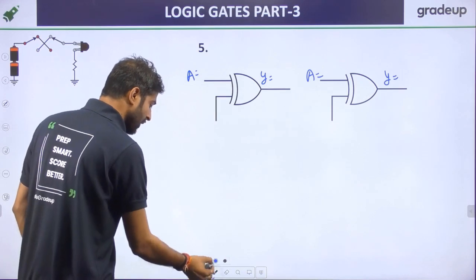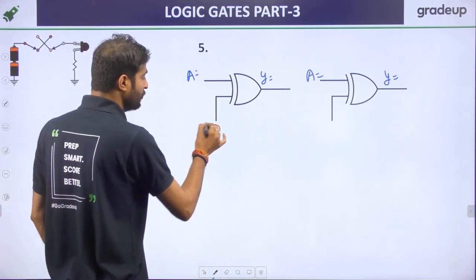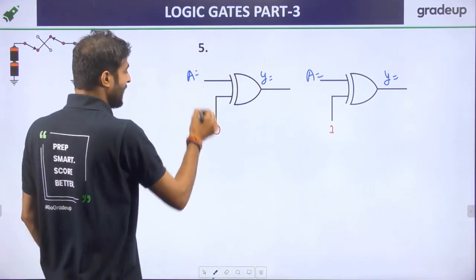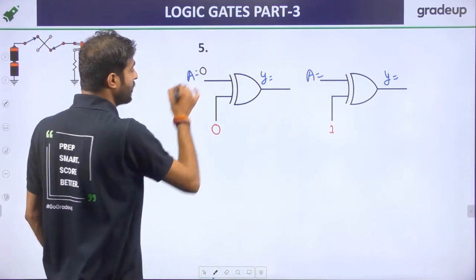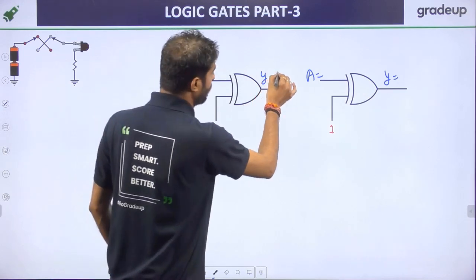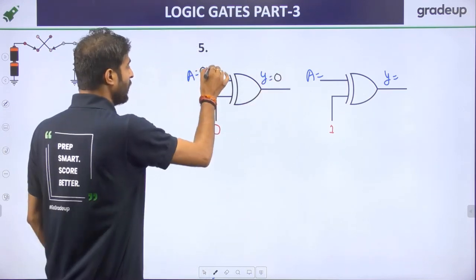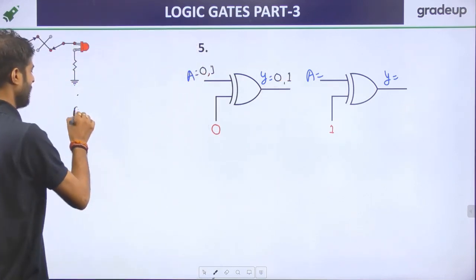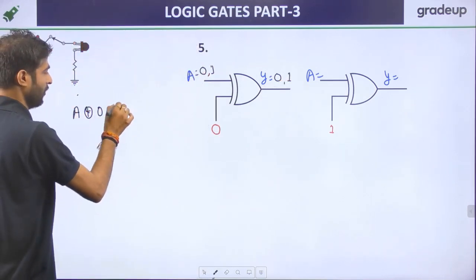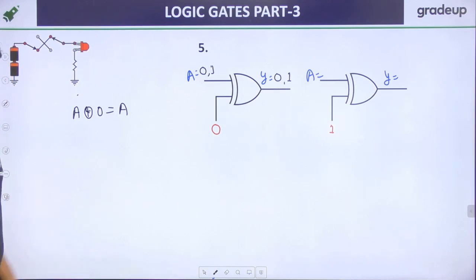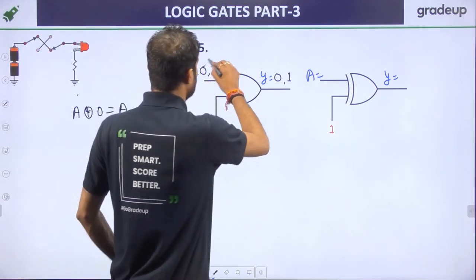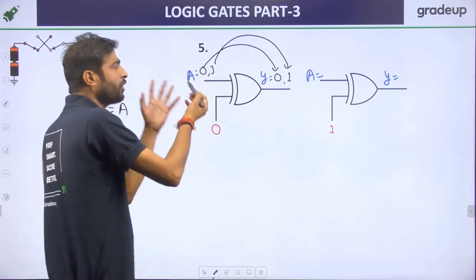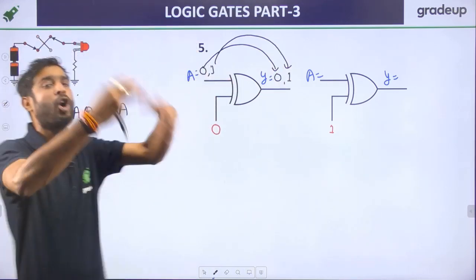Now, my dear friend, if I'm providing 0 and then 1 at A, then with A equal to 0, 0 XOR 0, the answer is 0. If we provide 1, then 1 XOR 0 is nothing, it is just 1. Of course, A XOR 0 is always A. So if 0 is provided, the output is 0, and if 1 is provided, the output is 1. With the change of input, the output also changes.